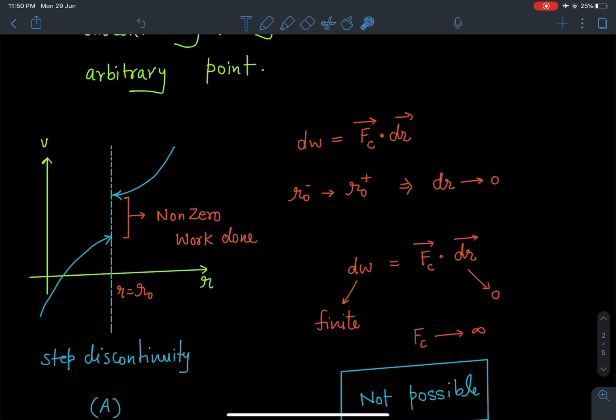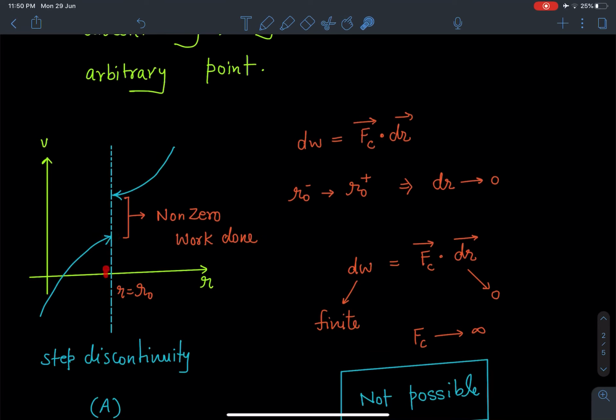So this small work done, we can say it is Fc dot dr. Fc, I'm saying, because it is a conservative force field. Potentials are defined only for conservative force fields, so by default I'm taking that whatever force we discuss is going to be a conservative force field. So Fc dot dr.